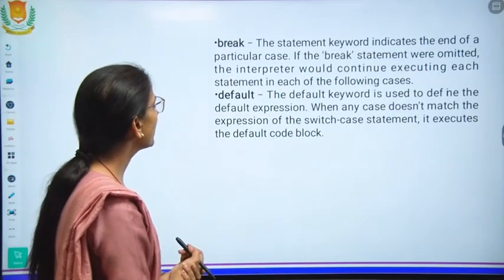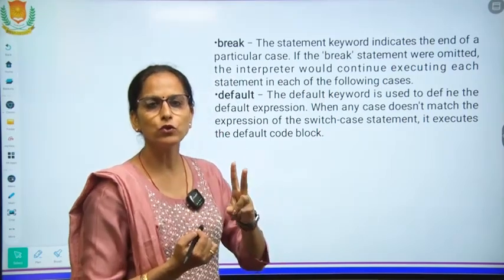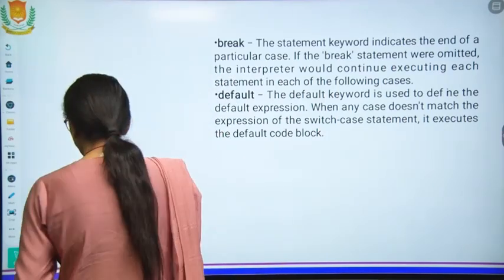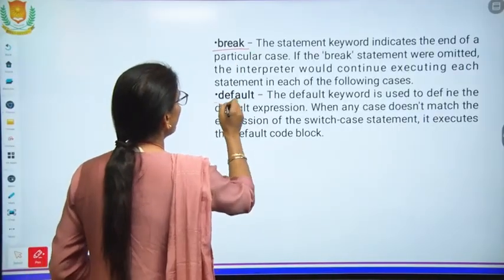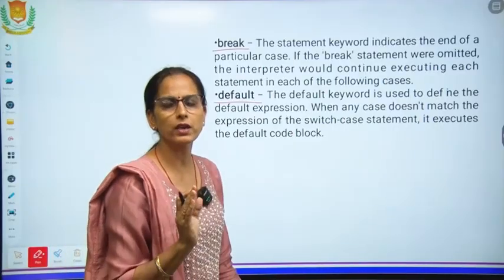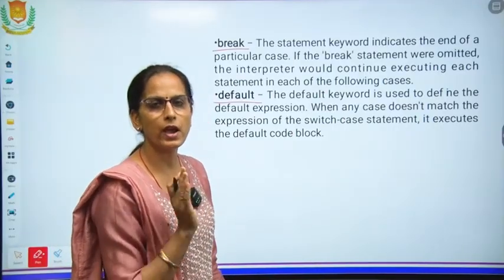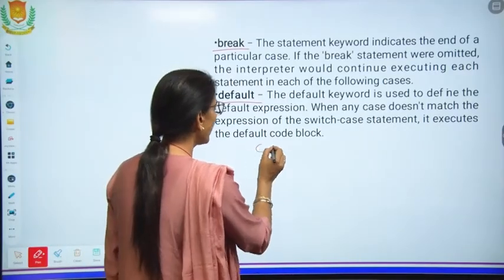Now when we are working with the switch case, there are two keywords, two things which need to be understood and are very important. This plays a very important role. Suppose we are working with the nested if and we are using the switch statement. We are mentioning the case there.